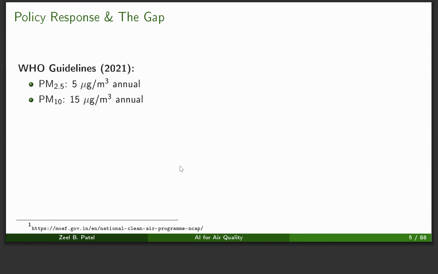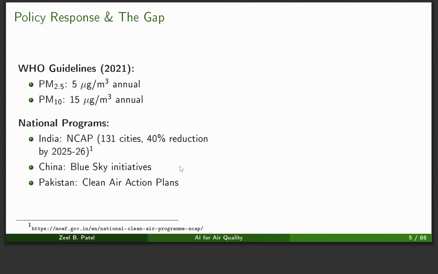Now, WHO guidelines suggest that the annual PM 2.5 should not be more than 5 micrograms per meter cube, which is quite a challenging bar to meet. Cities like Delhi in India have about 100 micrograms per meter cube annual averages, which is quite a lot higher than the WHO guidelines. There are several national programs like India's NCAP, China's Blue Sky Initiative, and Pakistan's Clean Air Action Plans, which are being implemented to curb air pollution.